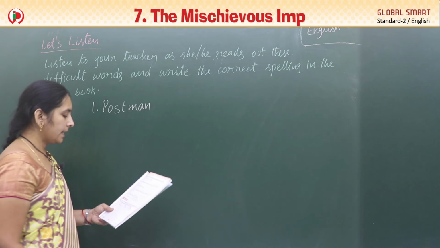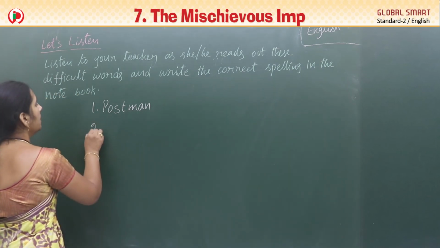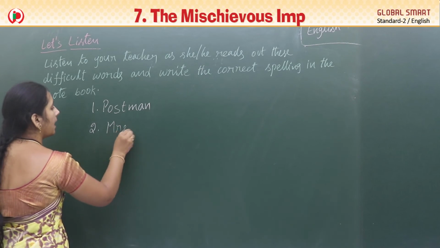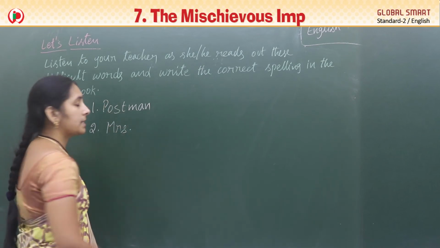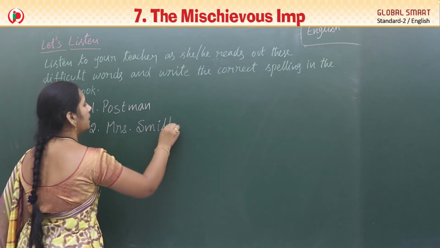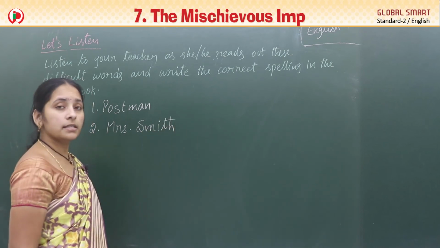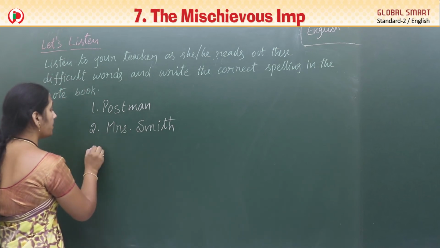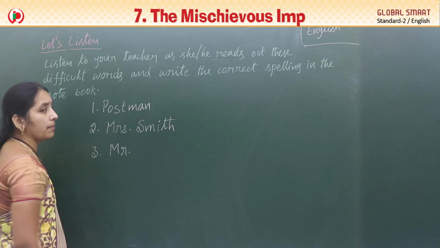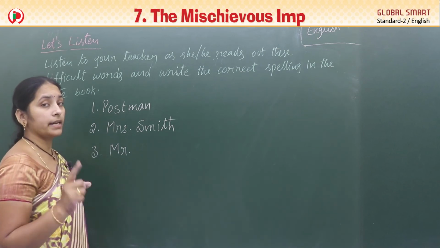Okay, then. Another word I am giving, Mrs. Smith. Mrs. means M-R-S. Smith, S-M-I-T-H. Mrs. Smith. Same word, Mr. Smith. Very good. Mr. means M-R. Mrs. means M-R-S.